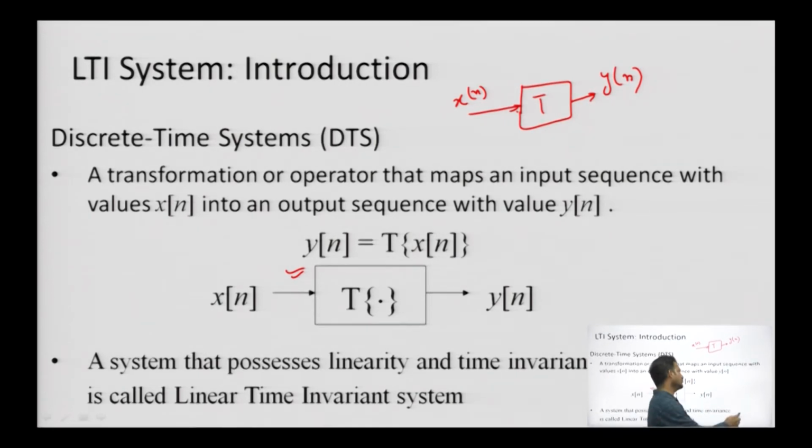The important term is this transformation. Whenever we consider any system, we define the transformation of the particular system, or we can call it the operator. This is also known as the characterization of the system, and in the general way we have the characterization in terms of impulse responses. This is the system, and that is how we write the equation y[n] = T{x[n]}. Depending upon the applications, we are going to define this particular part.